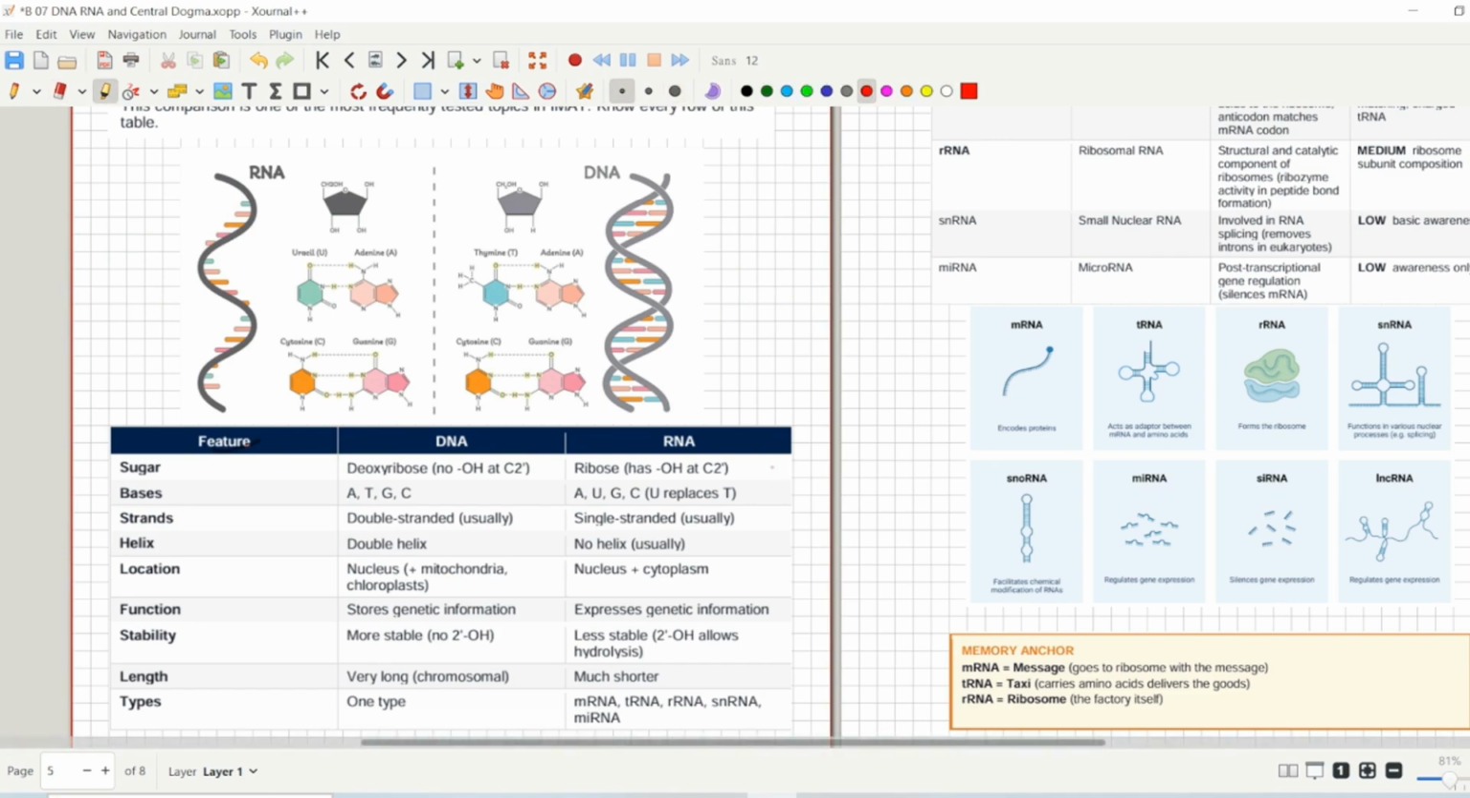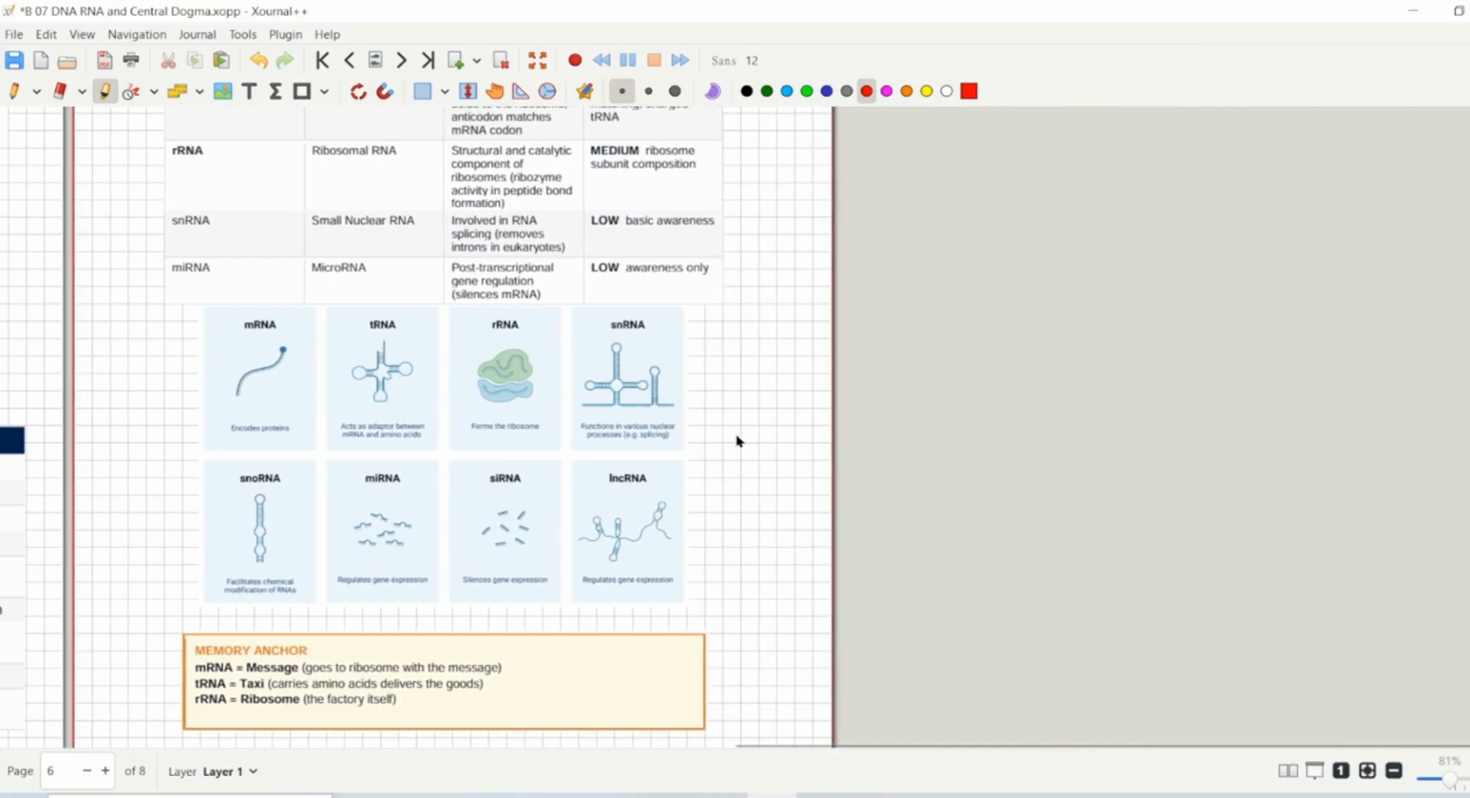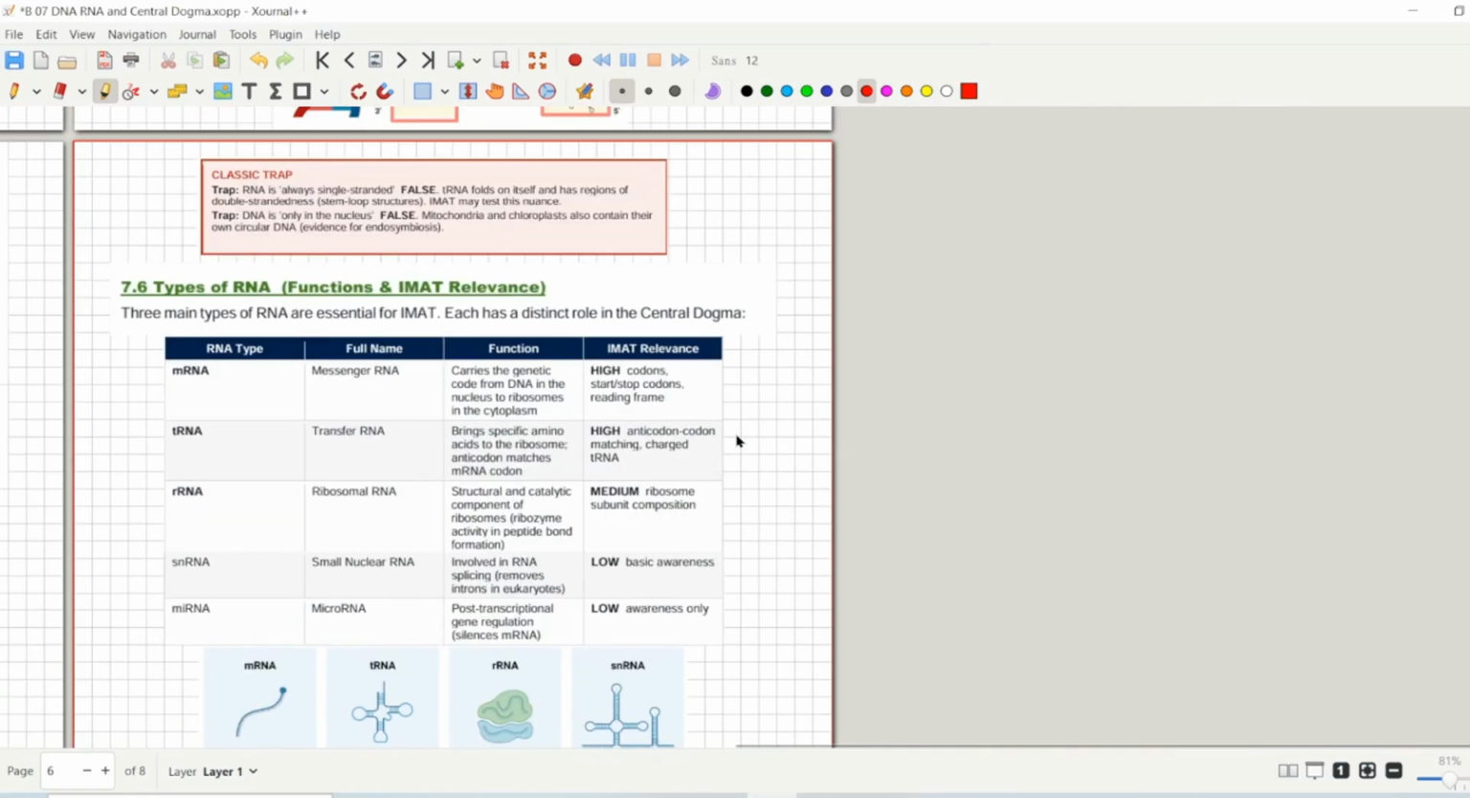If we talk about the types, then you need to know that DNA has only one type, that is in front of you, while RNA has many different types. So let's discuss the types of RNAs. Before moving on to the types of RNA, we discussed that RNA contains a single strand. Yes, but there is an exception. The exception is transfer RNA.